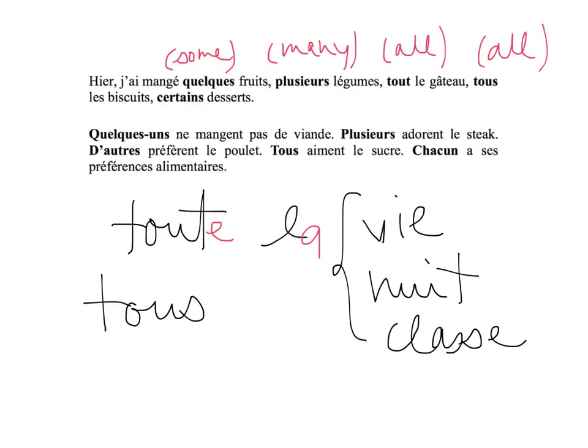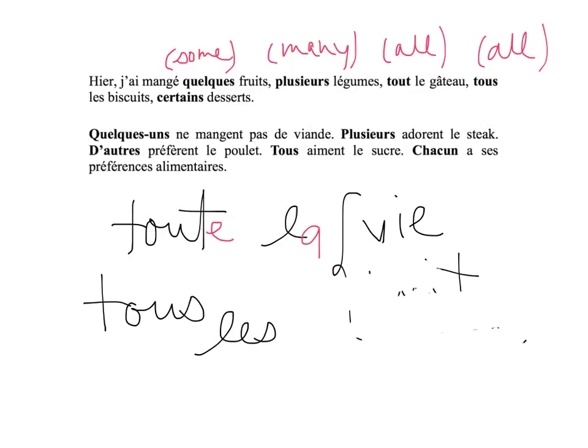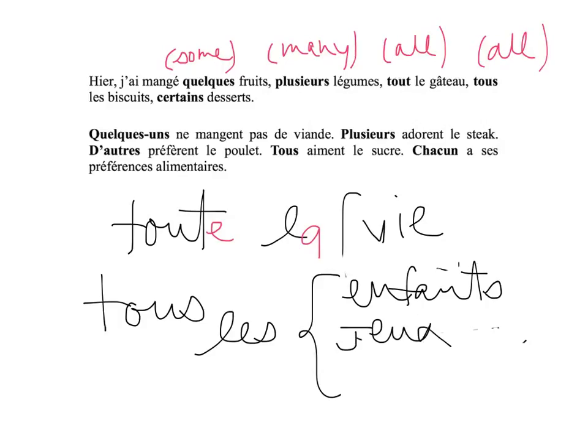And then you have tous, T-O-U-S. This is masculine and feminine, and this is used for plural. Example again, I will show you quickly. Tous les enfants, all the children. Tous les jeux, all the games, d'accord? Tous les livres, all the books. Of course, every time we have the mark of the plural, we have an S at the end. I hope it's clear so far.